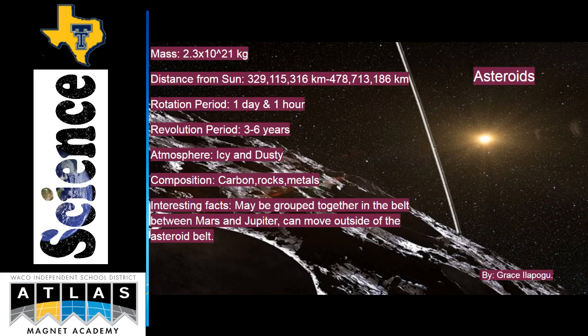The revolution period is 3 to 6 years. The atmosphere of an asteroid is icy and dusty. The composition of an asteroid is carbon, rocks, and metals. An interesting fact about asteroids is that they can be grouped together in the belt between Mars and Jupiter and can move outside of the asteroid belt.